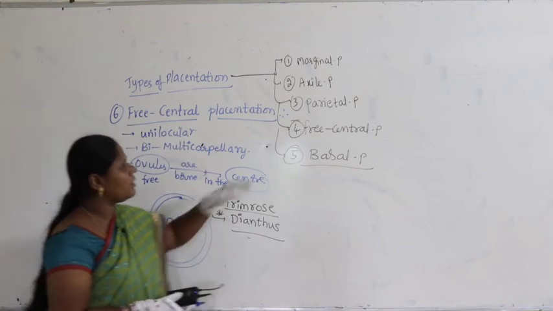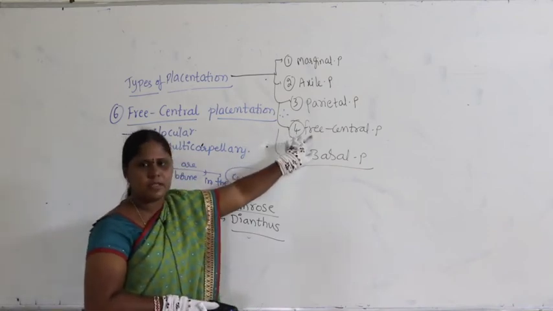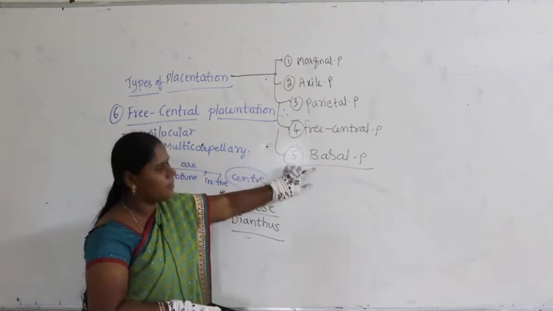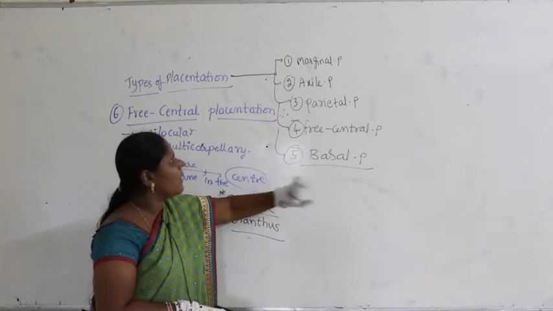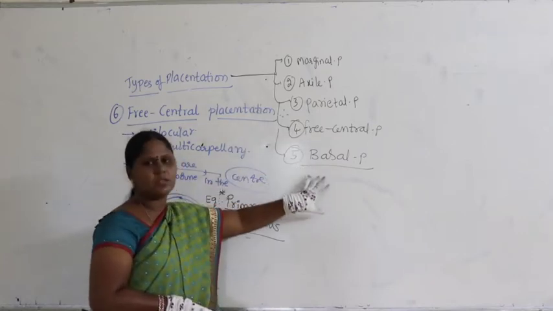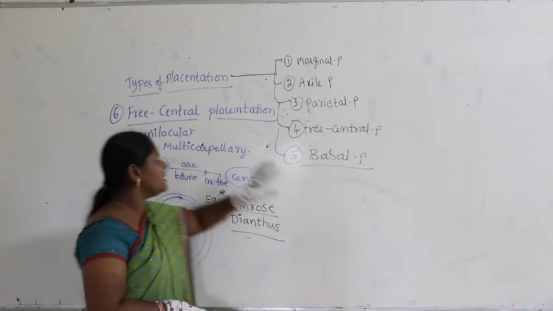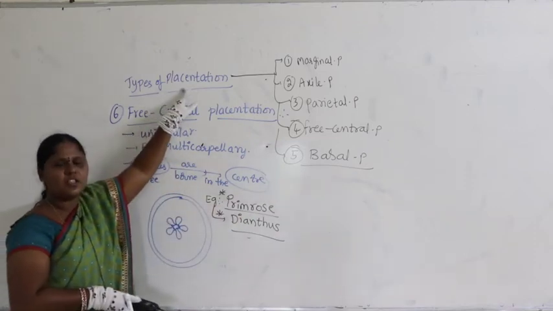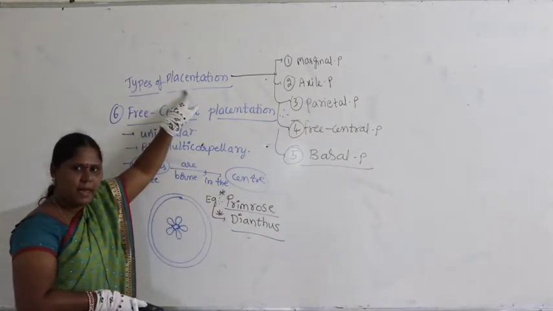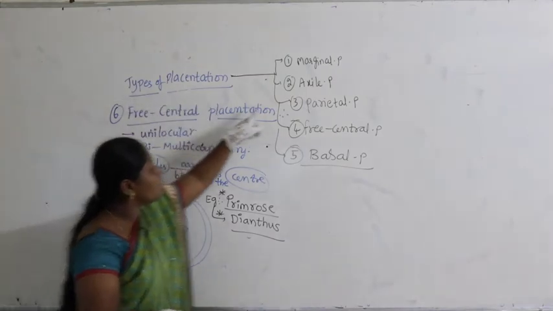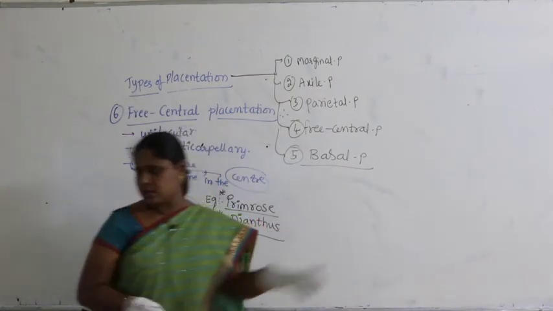So, placentation of the gynoecium, the arrangement of ovules in an ovary, is called placentation. In that we discussed all 5 types of placentations.